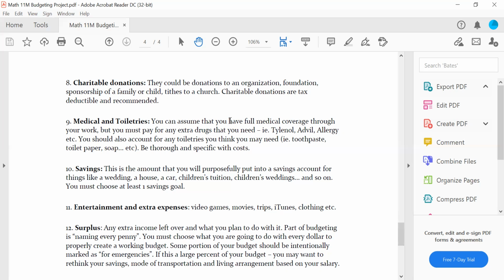So again, ask your parents. They may know better there. And also toiletries: toothpaste, toilet paper, soap, shampoo. If you want to ask your parents again, you can talk to them, but think about all of these extra things that you need for being a hygienic person.